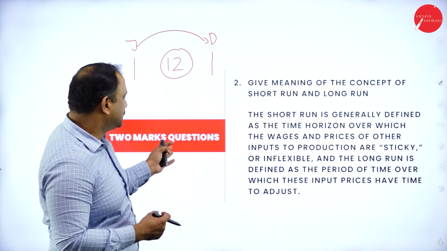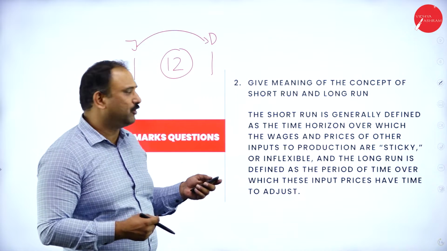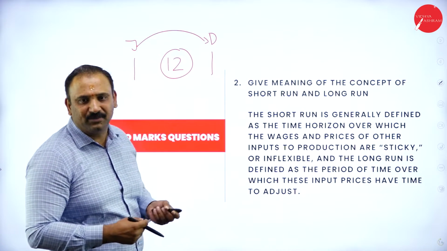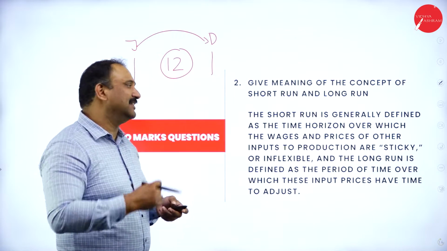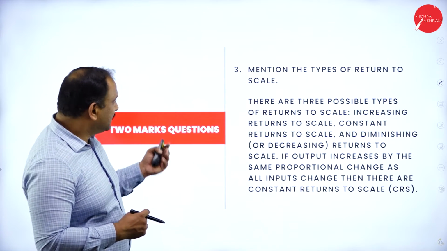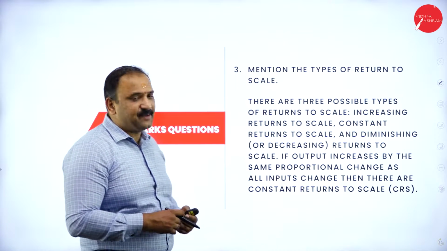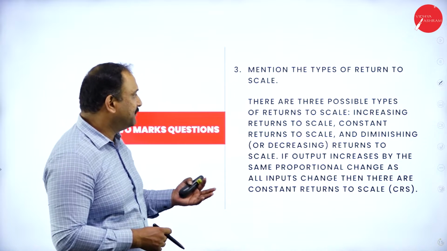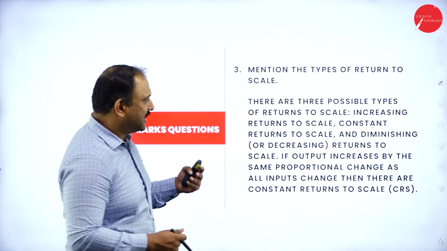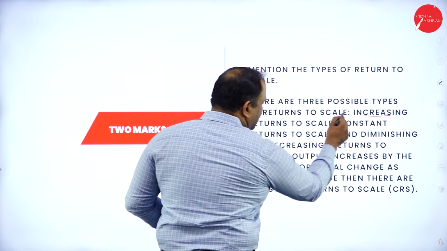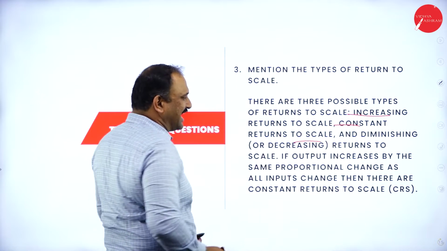So that's why I would say that this is very, very important for us to understand in terms of the short run and the long run factor. Now, the next thing is to mention the types of returns to scale, which is very, very important. Why? Because returns to scale are of three types: increasing, constant, and diminishing.